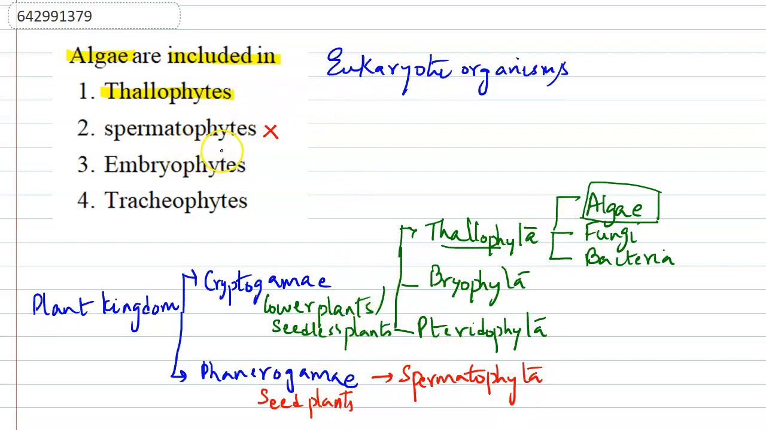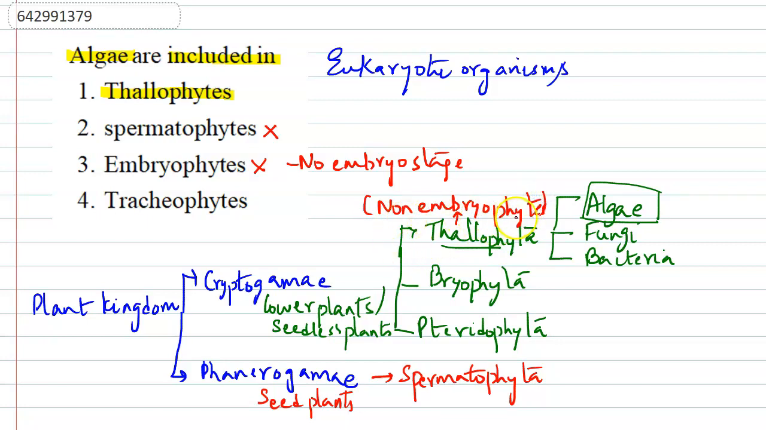And the third option is the embryophytes. Now we don't see the embryo stage; there is no embryo stage in the algae. So even this option is wrong. The embryophytes is wrong. The thallophytes can also be referred to as the non-embryophytes, as they lack the embryo stage.